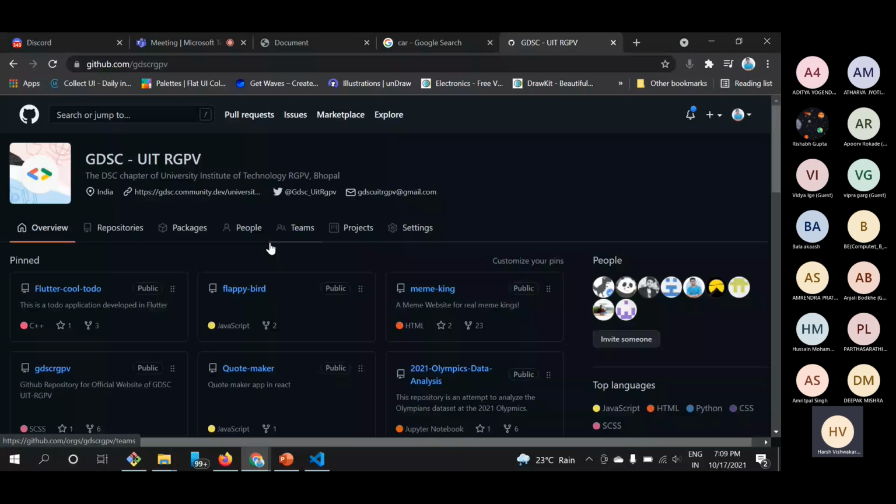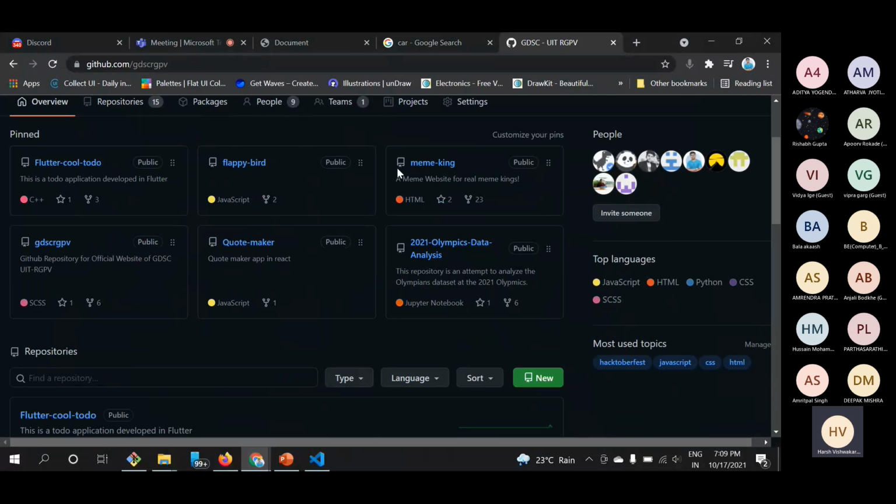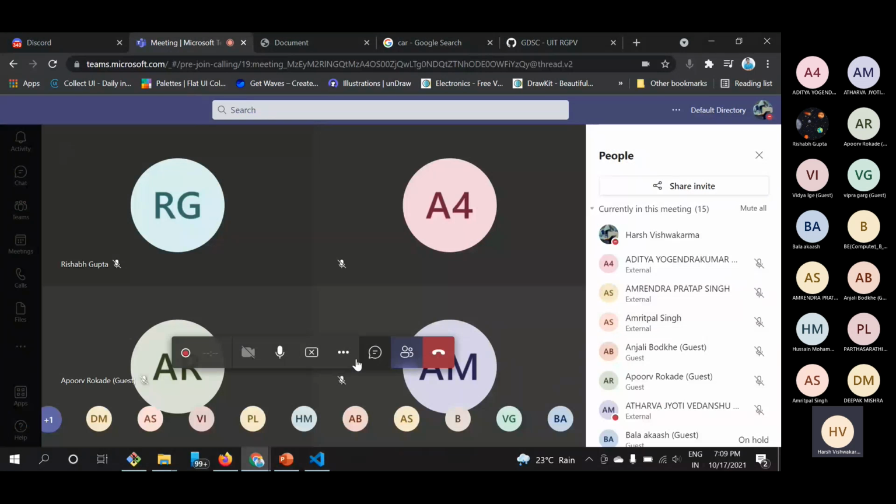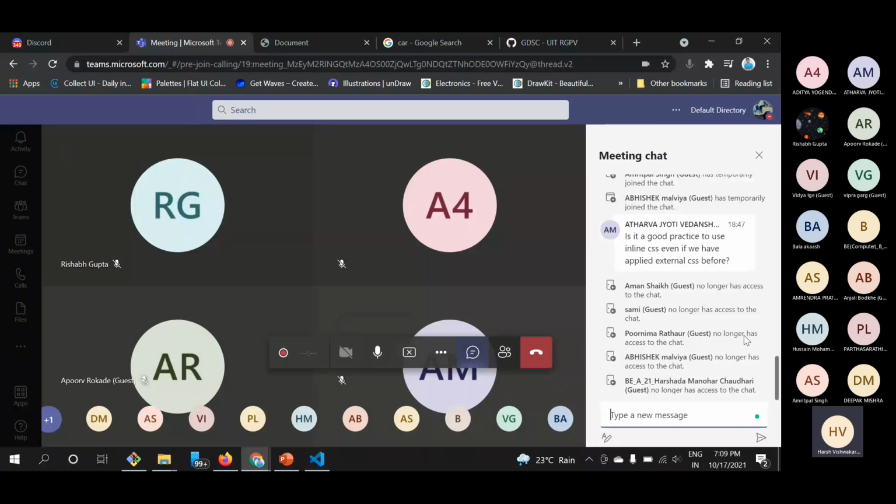You can merge all 4 PRs in only the Meme King repository, or create 1 PR on one and 2 PRs on another, anything is fine. But a total of 4 PRs should be merged in our GDSC RGPV repositories. I hope I am clear. That's the basic criteria.